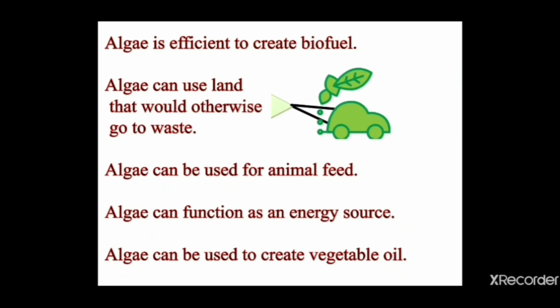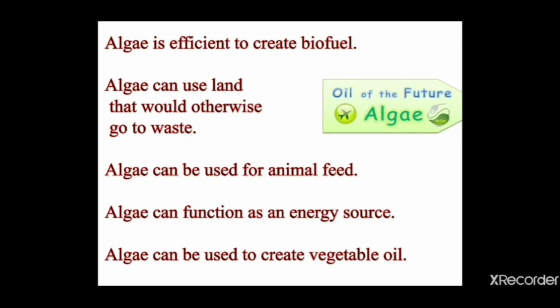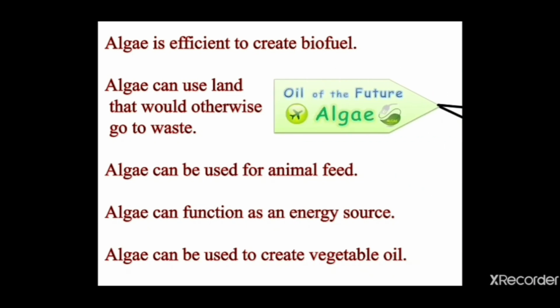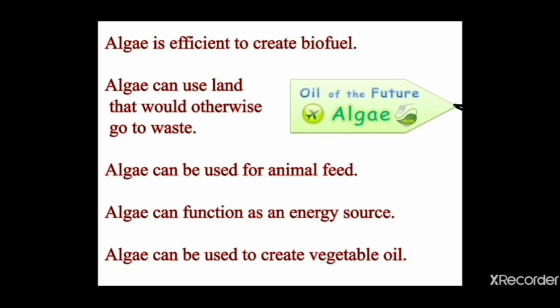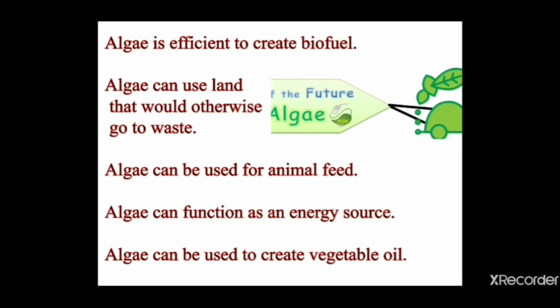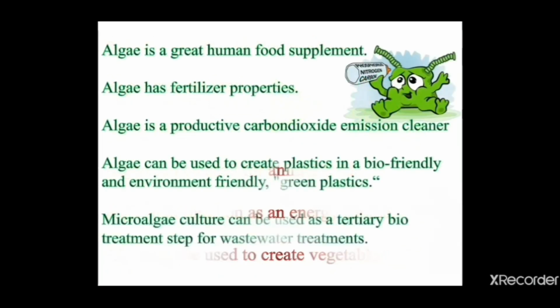Thirdly, it can be used for animal feed. It can function as an energy source. It can be used to create vegetable oil. Yes, all these are the uses of algae. And one very important use is green plastics. Scientists are continuously trying to make bio-friendly green plastics, and they have promising results out of it.